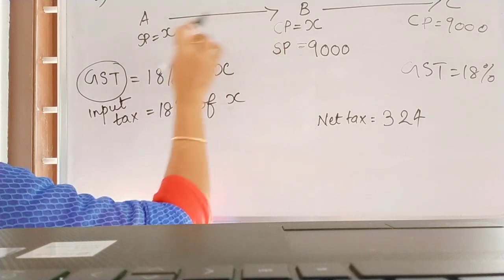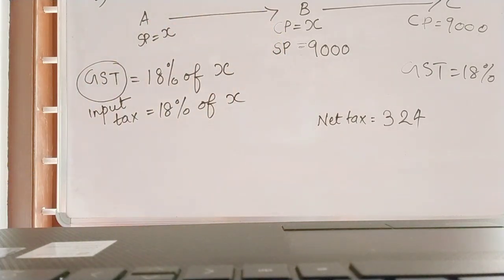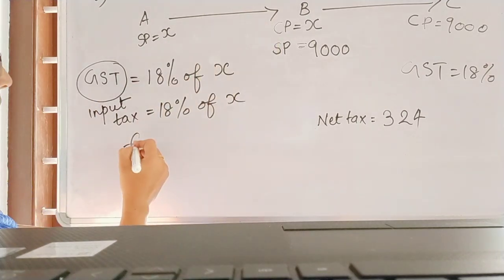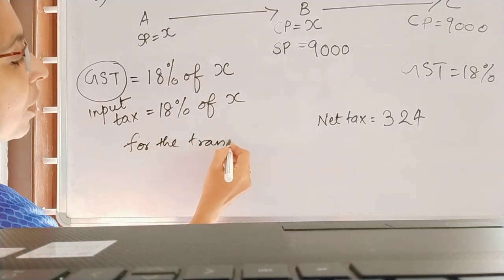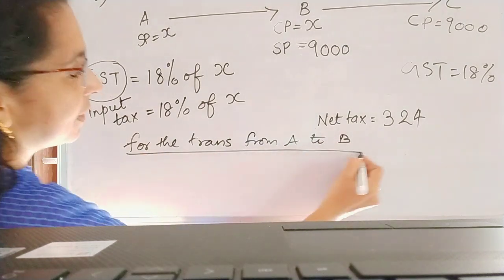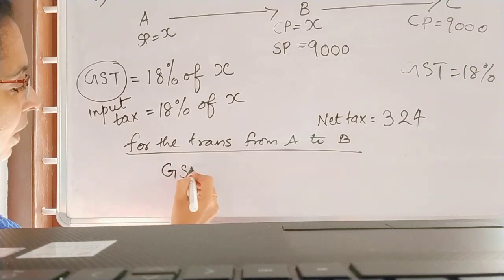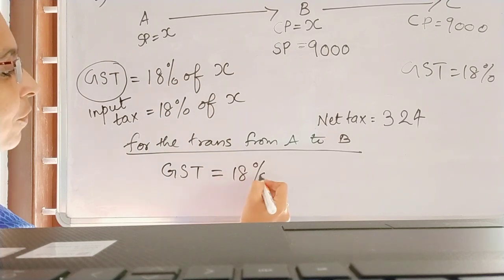first we want to find the GST in the transaction between A and B. Write the side heading for your knowledge: transaction from A to B. GST will be what? GST is equal to 18% of X.